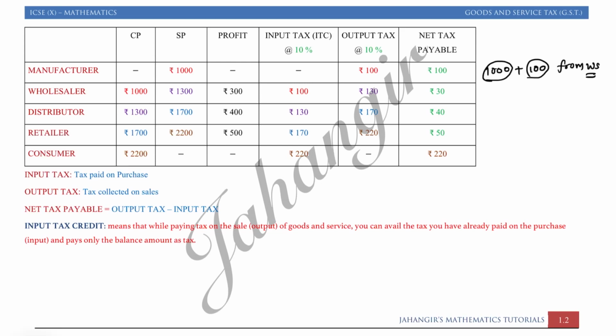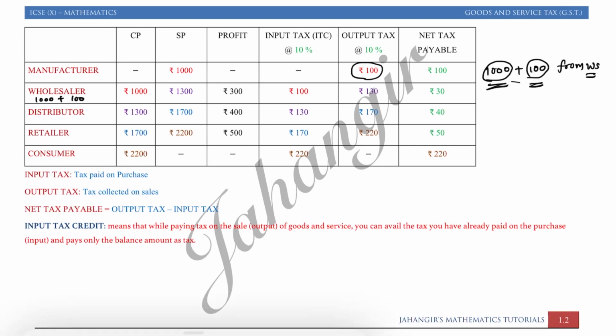If tax is 10%, the manufacturer gets rupees 100 from the wholesaler separately, because 1000 he is asking for the value of the goods and 100 is the tax. So the total amount paid by the wholesaler is 1000 plus 100.